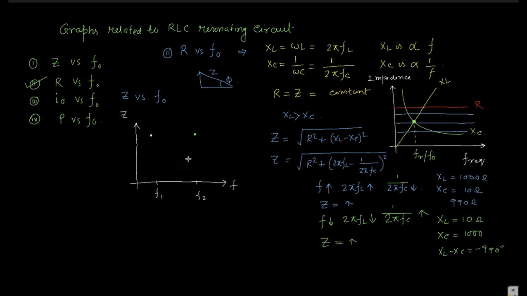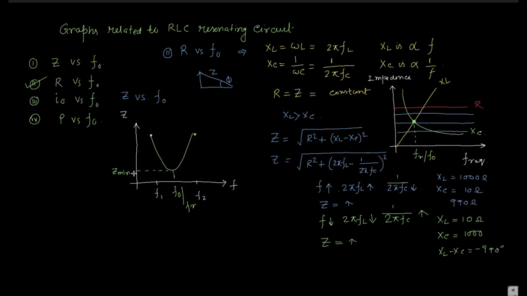In between, somewhere, the value of Z is minimum, and that frequency is F naught or FR. At that frequency the impedance of the circuit is minimum, Z minimum. And what is our motto? Our motto is to minimize Z to maximize the resonating current, as we get the maximum power dissipated across the resistance. You got my point?